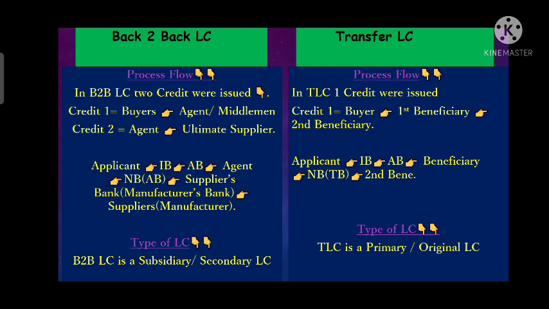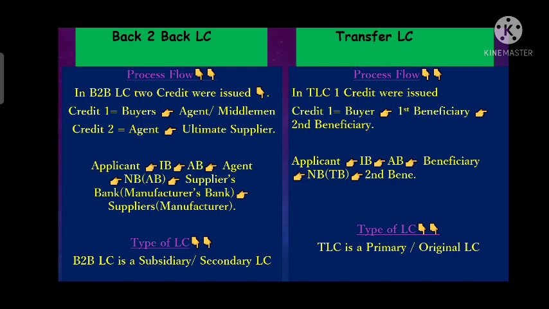Now we will differentiate both based on the type of LC it is. Back-to-back LC is, we can say that it's a secondary LC, or we can say that it's a subsidiary LC. Why it is called as secondary or subsidiary LC? Because whenever second LC, which is called as a back-to-back LC, is issued basis on the security of first LC, then it is a subsidiary of first LC also.